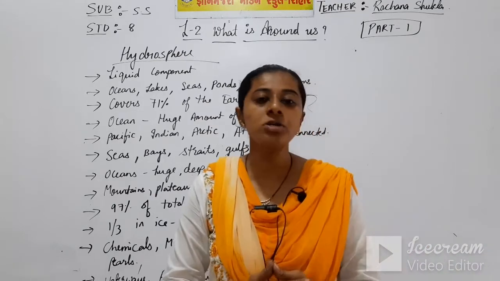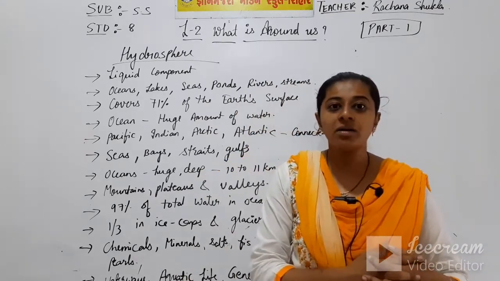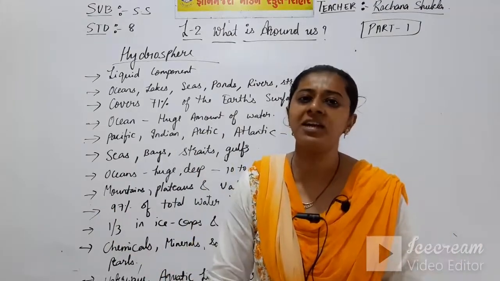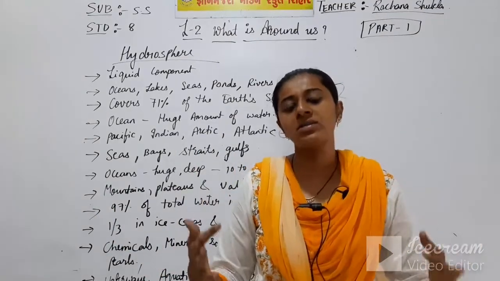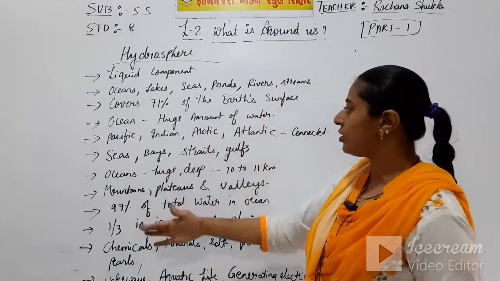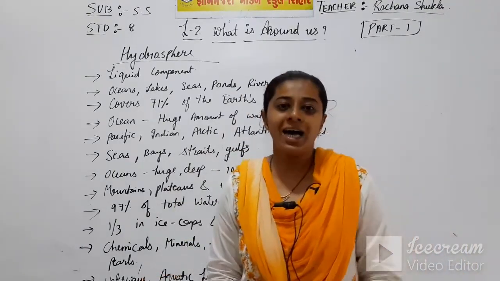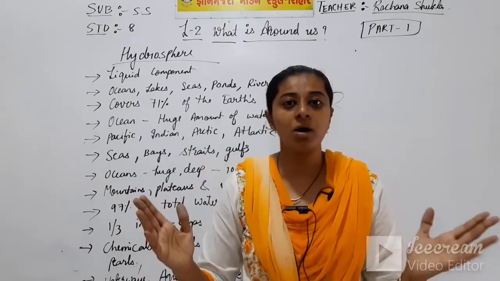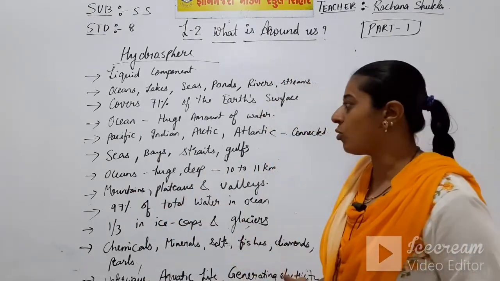Now what are oceans? See, oceans are the water bodies which are very huge and very deep. Tons of water are there in oceans.